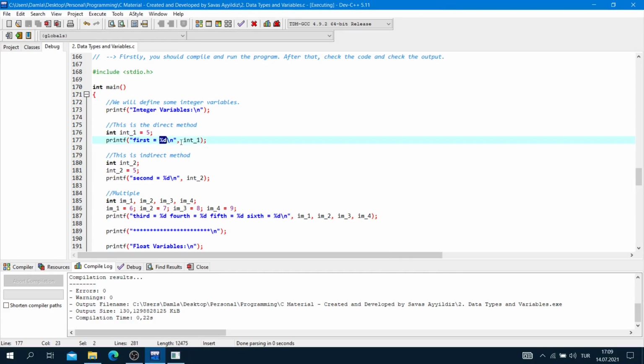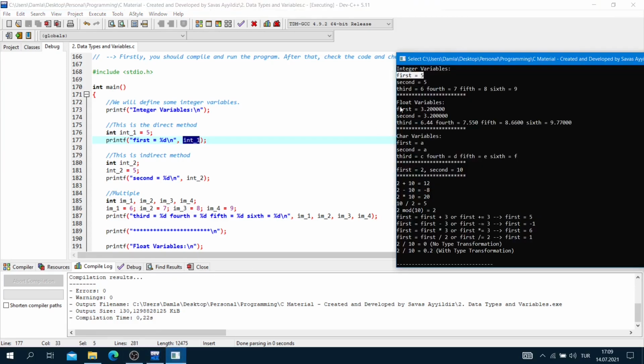The %d is related to integer 1. So we will see on the screen integer 1, first is equal to 5, here. Okay, this is the direct method.